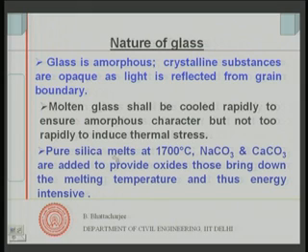Now, we know pure silica melts at 1700 degrees centigrade, and if we add sodium carbonate and calcium carbonate to the silica and then heat it up, the melting temperature, of course, reduces, and that is how glass formation takes place.